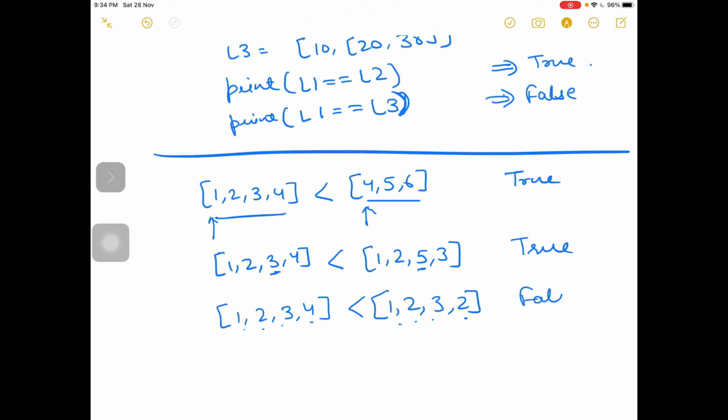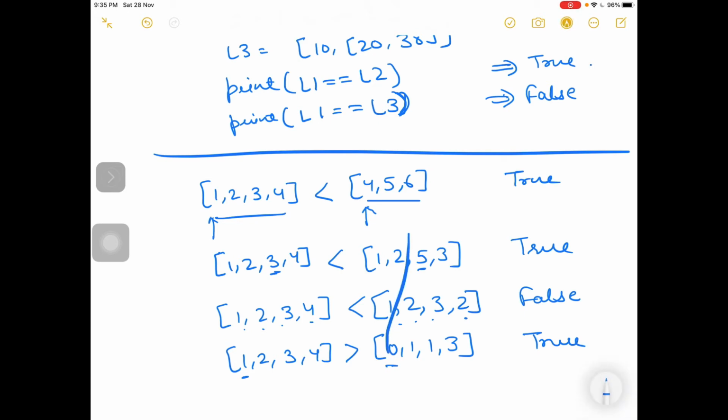Here it is 2. So output will be false. Taking the last example, output will be true. And do you know why it is true? Because 1 when compared with 0, 1 is greater. So the first list is greater than the second.